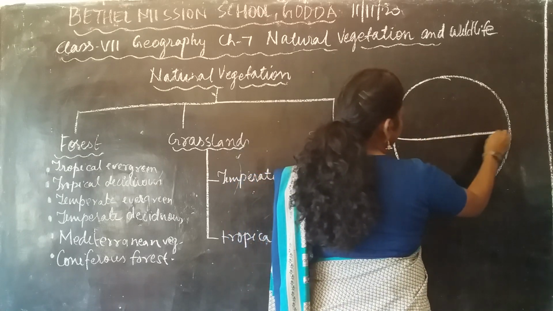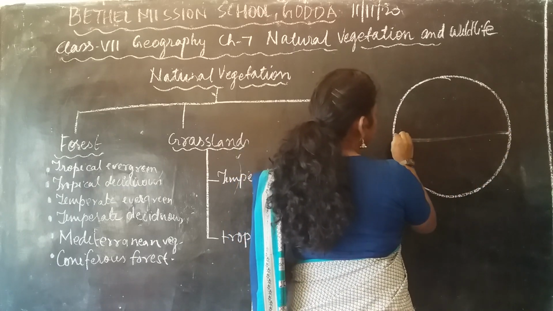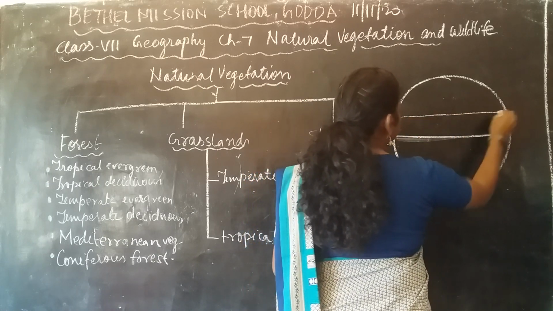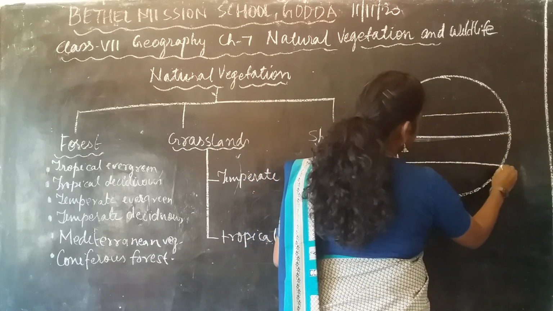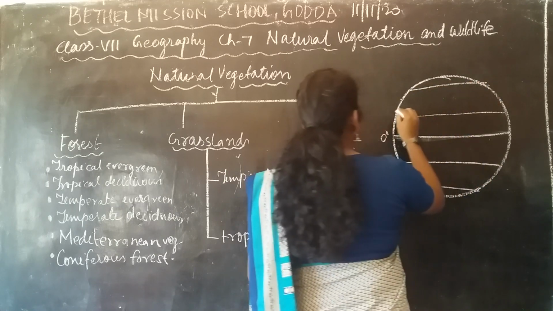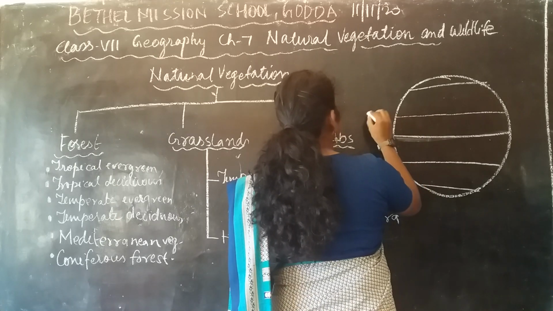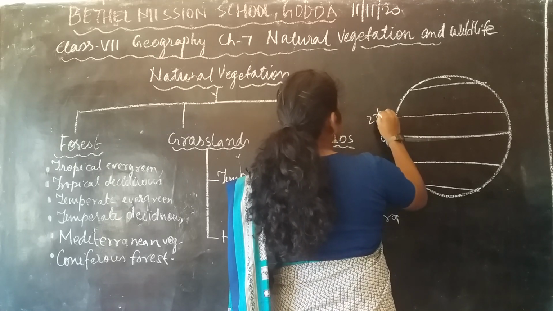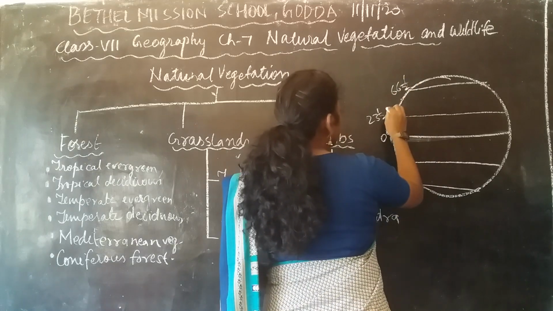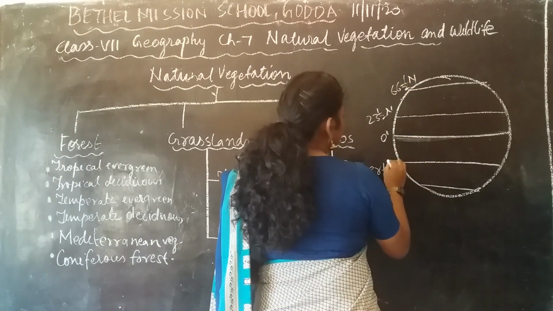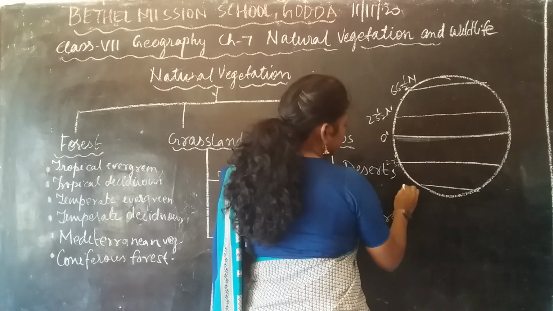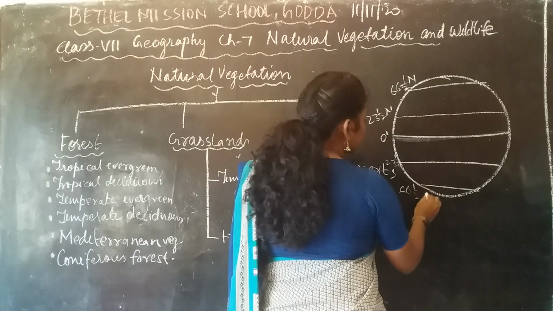This is the equator, which is 0 degrees. This is the Tropic of Cancer, the Tropic of Capricorn, and the Arctic Circle. The Tropic of Cancer is 23 and a half degrees North, the Tropic of Capricorn is 23 and a half degrees South, and the Arctic Circle is 66 and a half degrees.